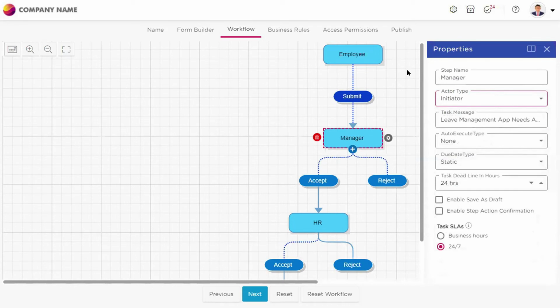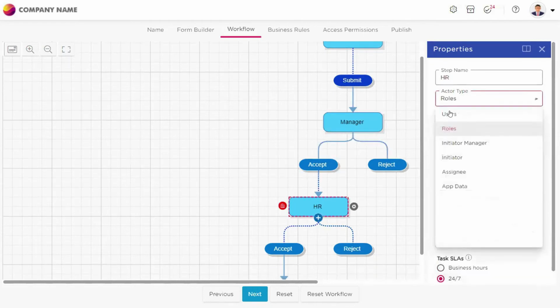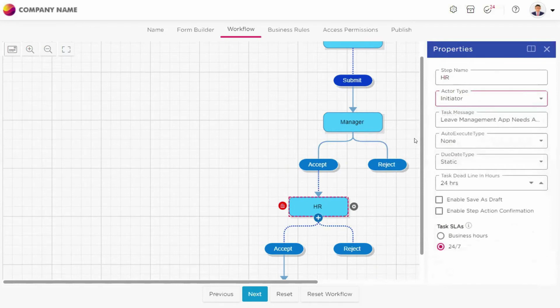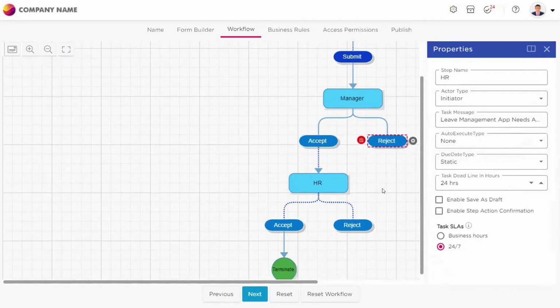Initiator in the sense nothing but the employee who is initiating the application. As of now, I am putting him as a manager, and then HR also I will put the initiator as HR as well. But I will come back later to this point, and I will add roles into the workspace and users into the workspace, and I will show you how this works. For as of now, not to disturb our process, I am going with the next option.